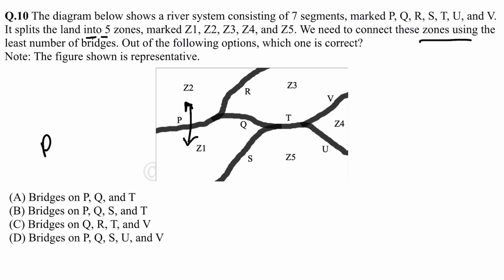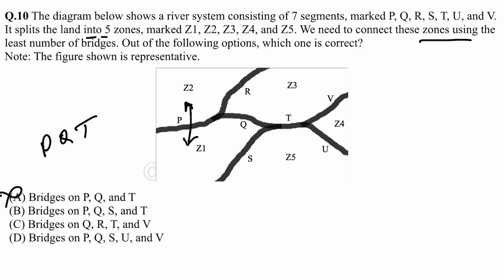So with P, we should use Q also to connect zone 3, PQ, and for zone 3 we have to connect zone 5 also, so T, but zone 4 is left, so PQT, and again we will have to take S. By S you can connect or not? Zone 4 can't be connected using S, so this is not complete.